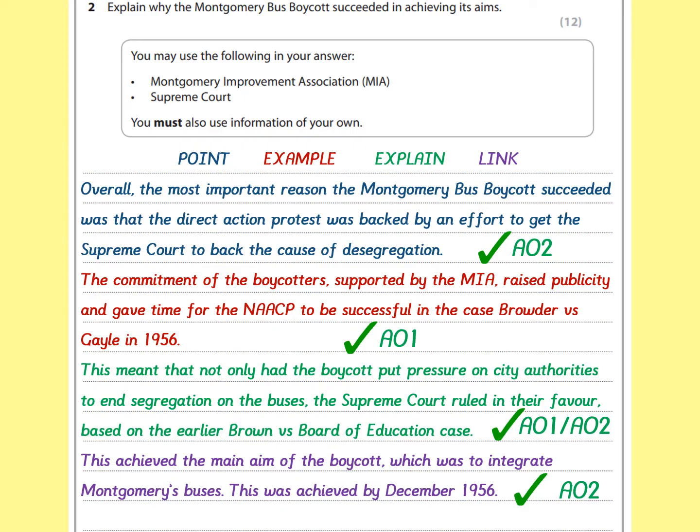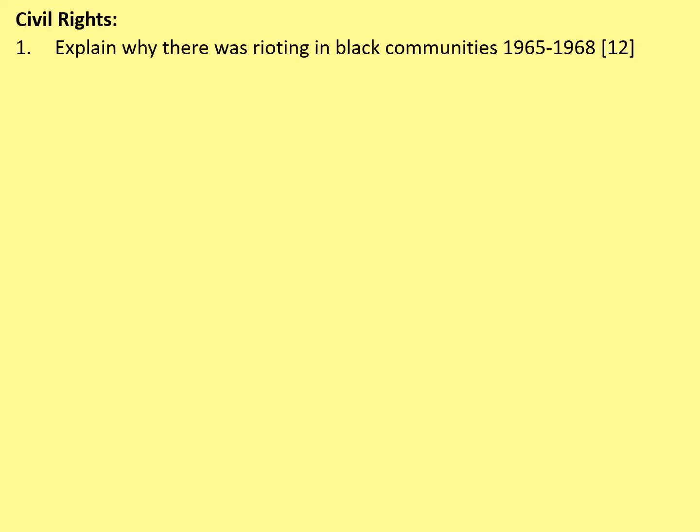Now, you might want to write a little bit more than I've done here, but that gives you the main nuts and bolts of how you should approach a question like this. If you want to do a bit more exam practice, here are some example questions for the civil rights topic. Explain why there was rioting in black communities 1965 to 1968.